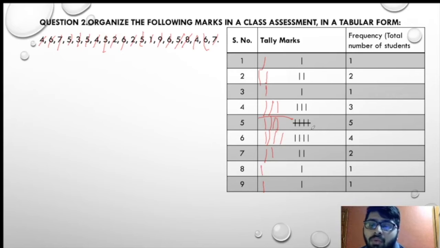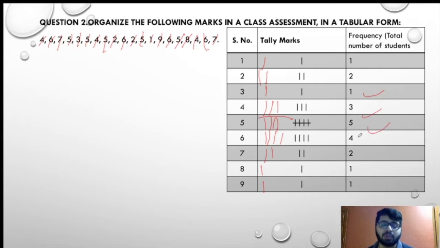Now what do these tally marks tell us? In a class assessment, you can see how many students got 1 mark. There is one student who got 1 mark. How many students got 2 marks? There are 2 students who got 2 marks. How many students got 3 marks? There is one student who got 3 marks. How many students got 4 marks? There are 3 students who got 4 marks. How many students got 5 marks?